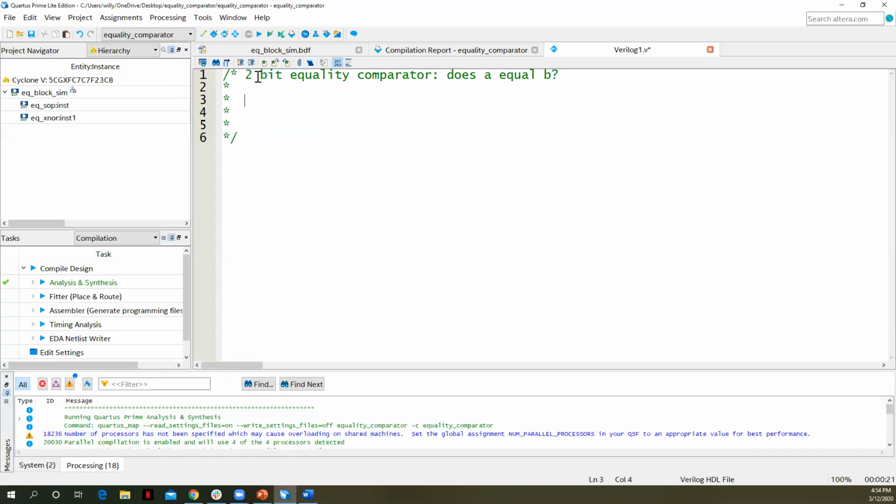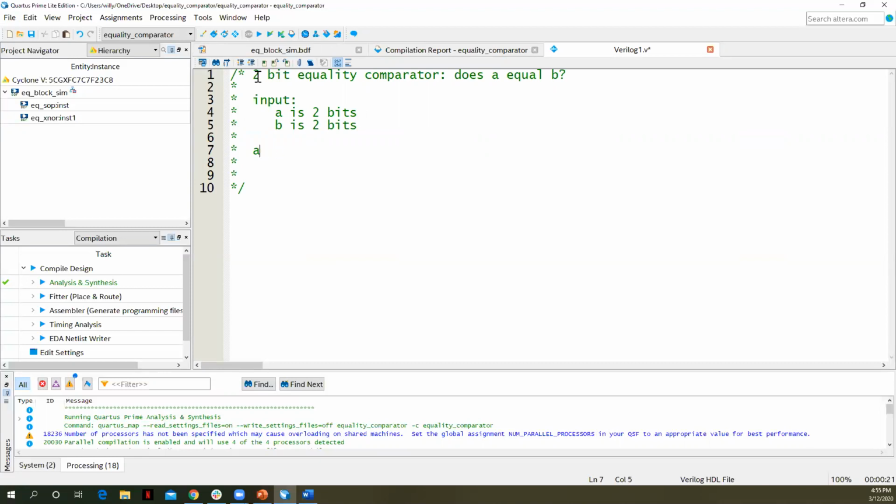And let's define then our input. Our circuit input is, you don't have to use those asterisks, I just do out of habit. A is 2 bits, B is 2 bits, and we'll call the output AEQB, which is 1 bit.